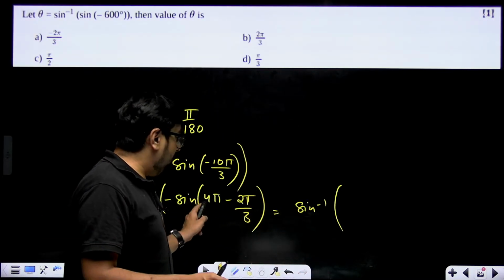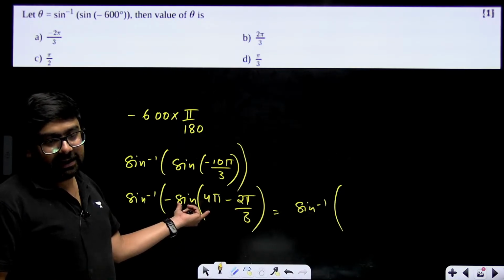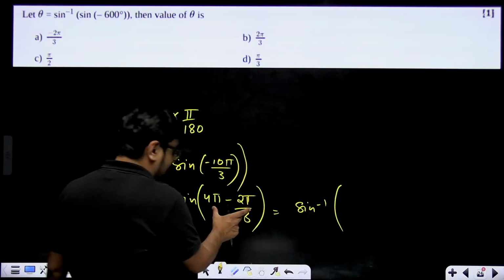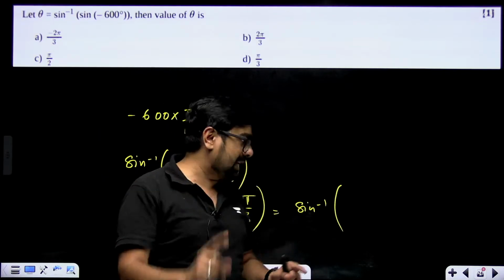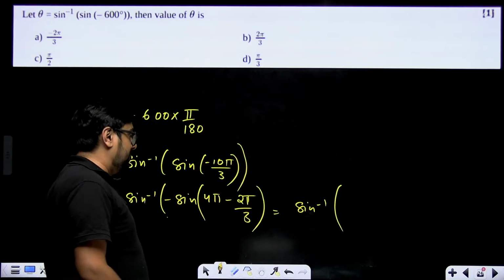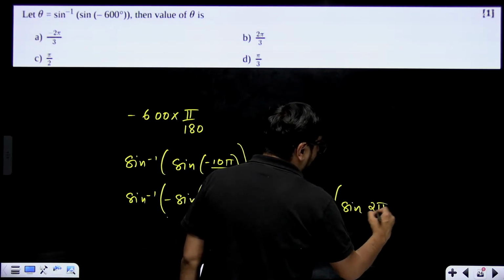So this will come out to be negative, and negative will become positive. Correct? Negative will become positive. This is 4 pi minus, which means fourth quadrant. In fourth quadrant sine is negative, and this negative will become positive. So this will become sine inverse sine 2 pi by 3.